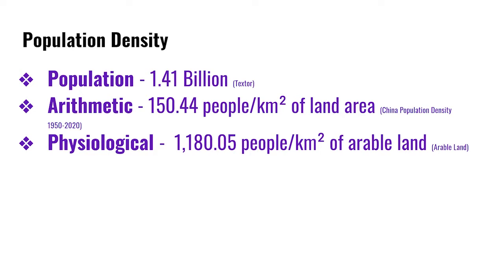The physiological population is 1,180.05 people per kilometer squared of arable land, which means that a lot of people farm for their jobs since there are so many people in arable land.